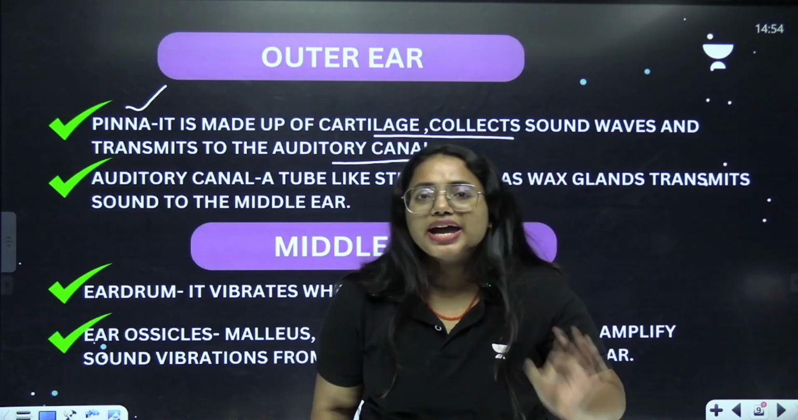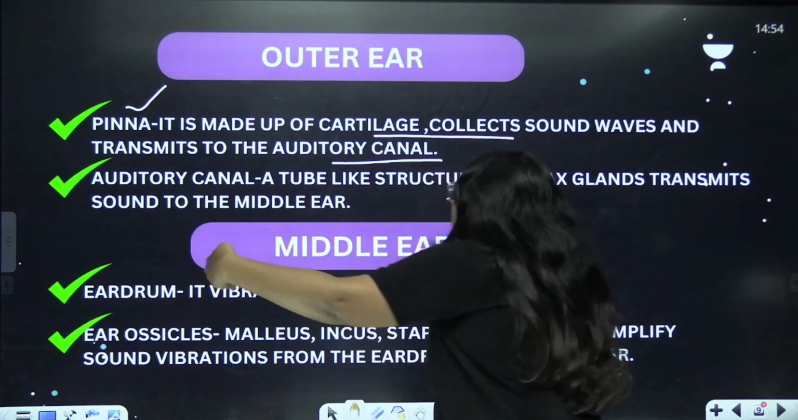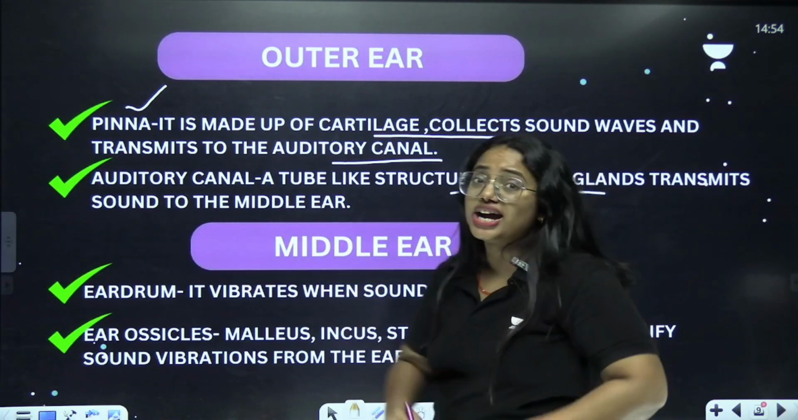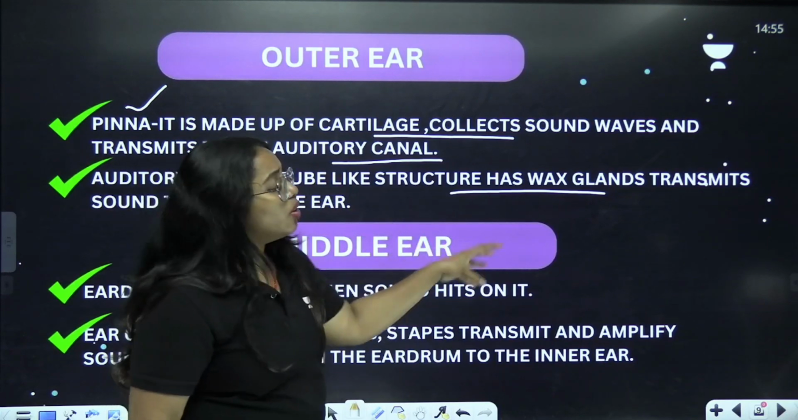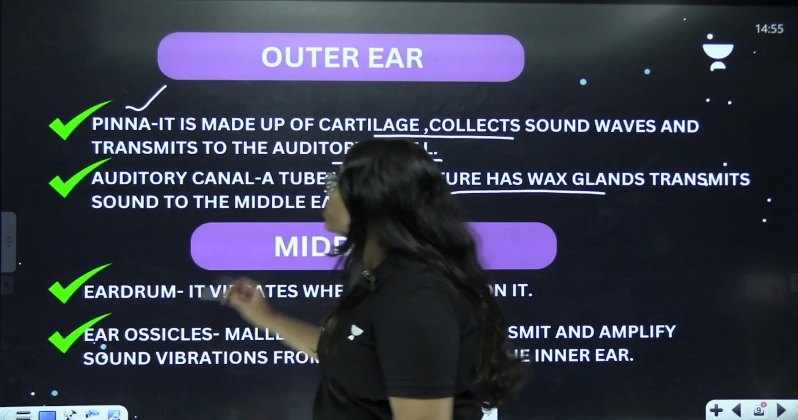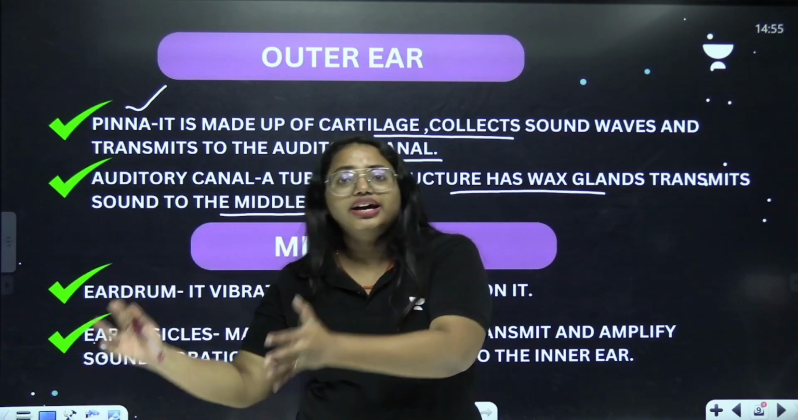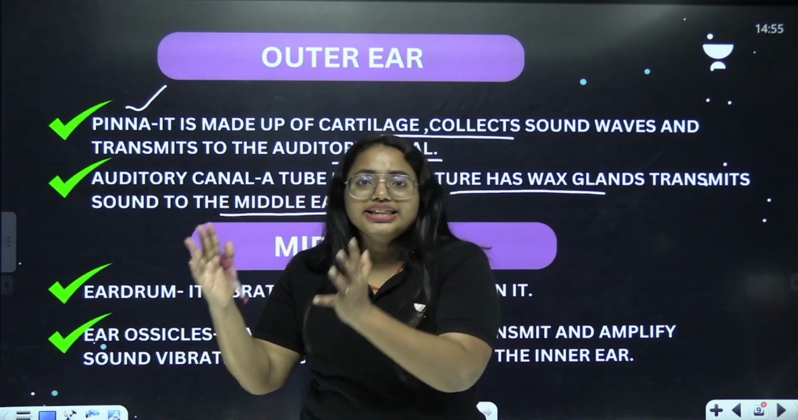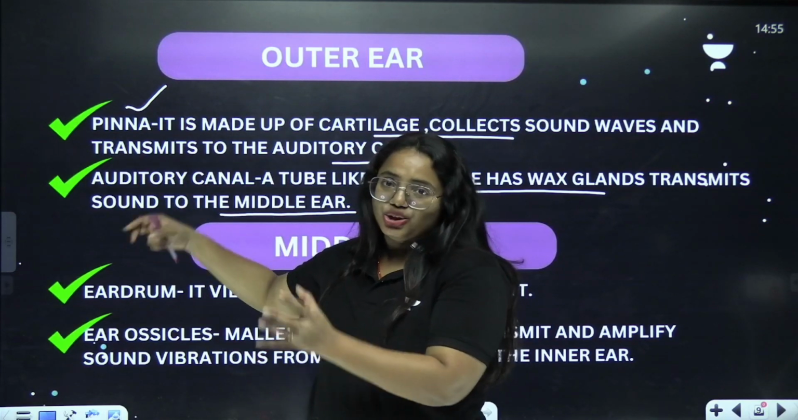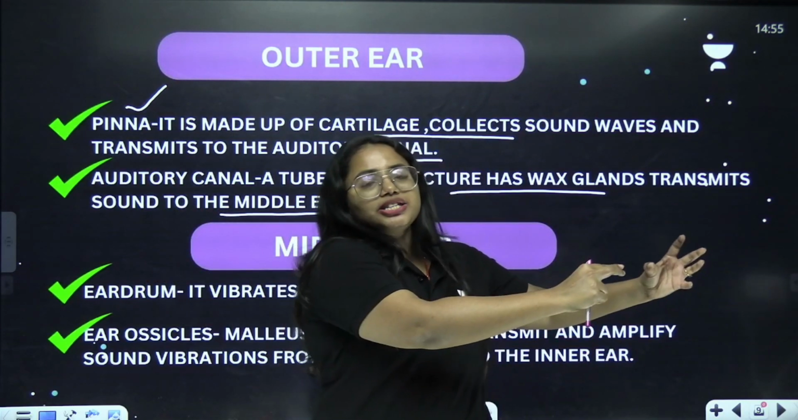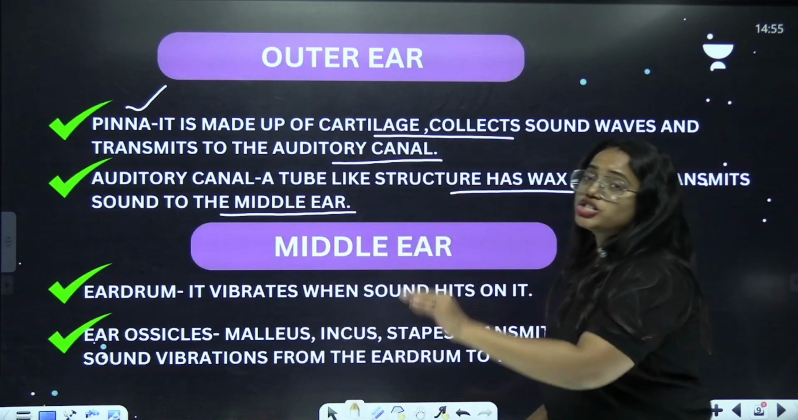The pinna is made up of cartilage and the auditory canal is a tube-like structure which has wax glands. And therefore, the sound can get transmitted into the middle ear. Look at it, from outer ear to the middle ear. So in the outer ear, there are two parts, pinna and auditory canal, through which the sound is transmitted into the middle ear. Clear? Now, we are going to talk about the middle ear.